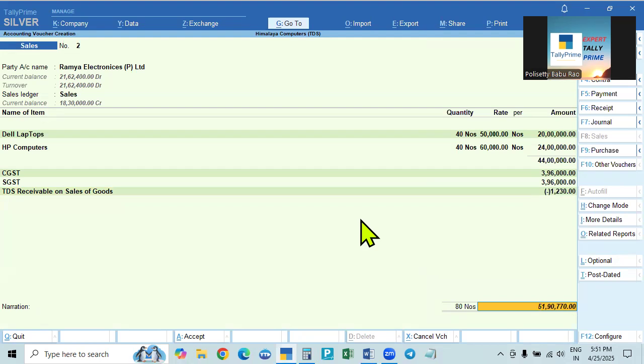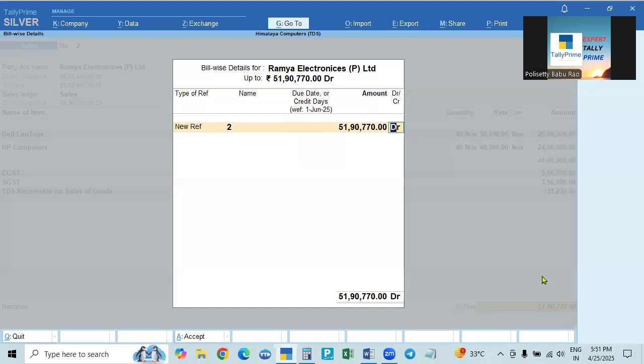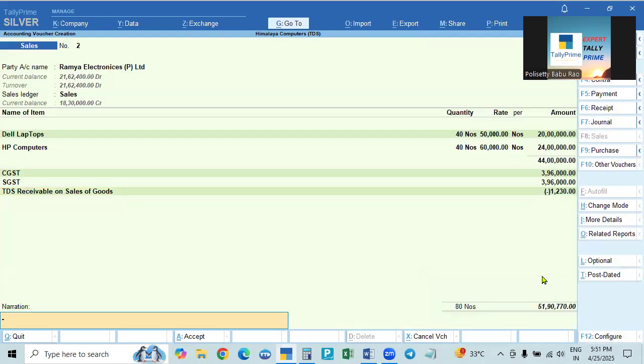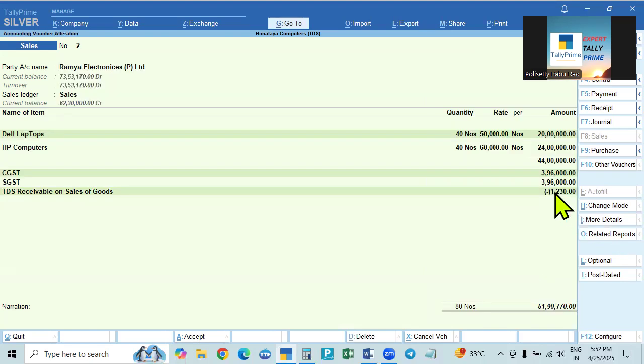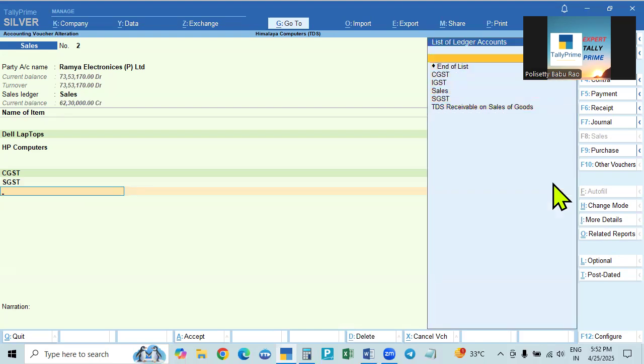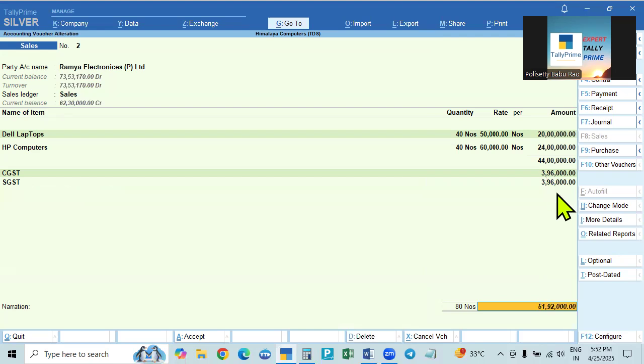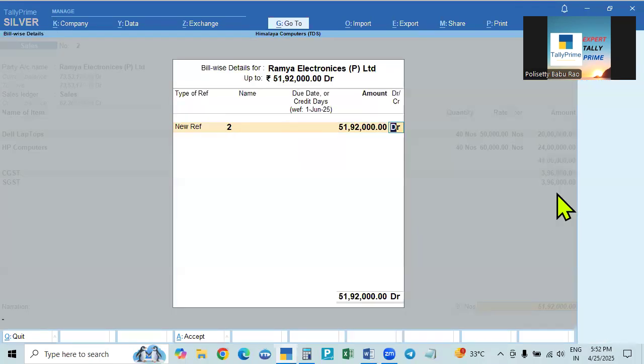Okay. Now we can make the entry like this, or like I told you already, without giving this, we will just make the entry. See here, it is accepted, and the net amount is showing. TDS is not showing separately, because no settings are made. Like this, we can make the entry. Or in the other method, if we select not to show the end of list, we need not deduct, and the total amount will be shown.